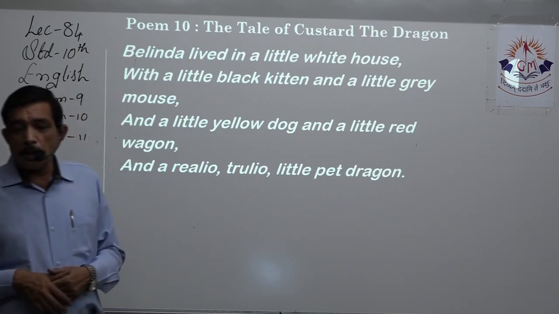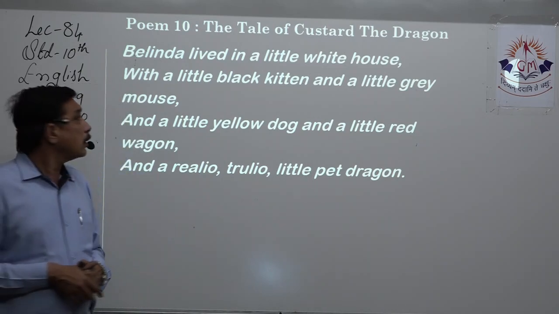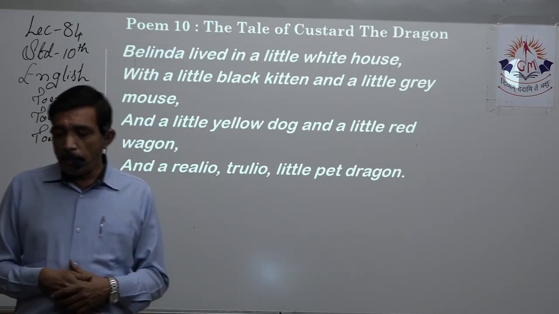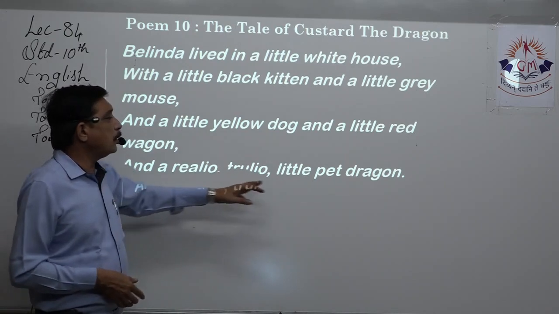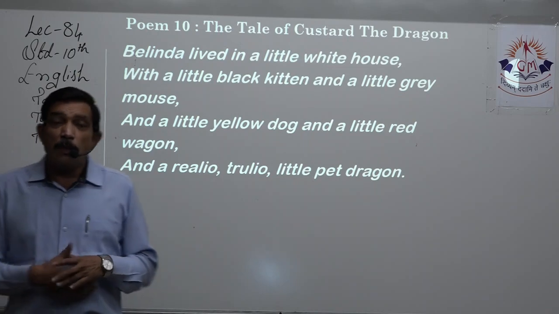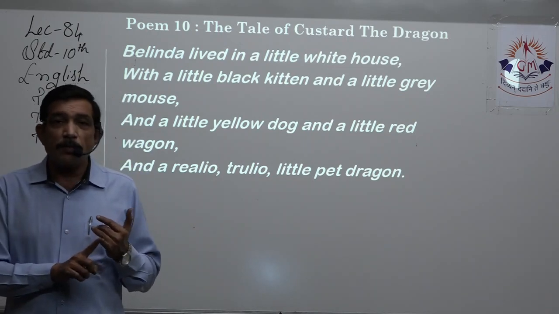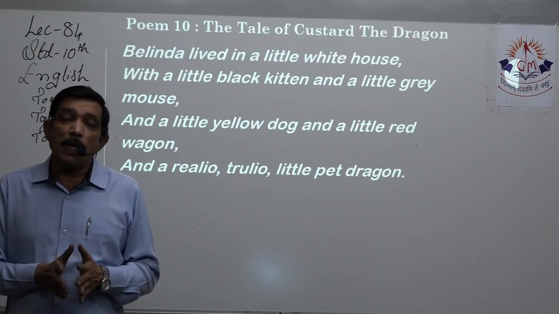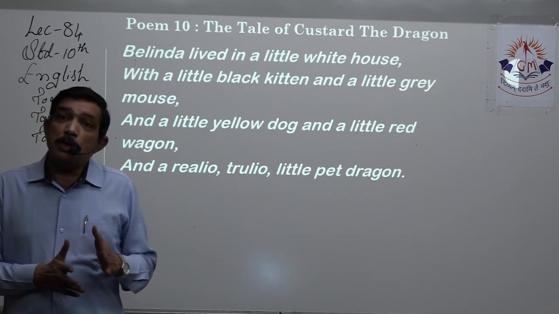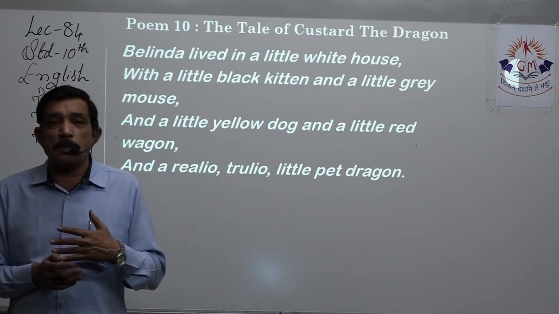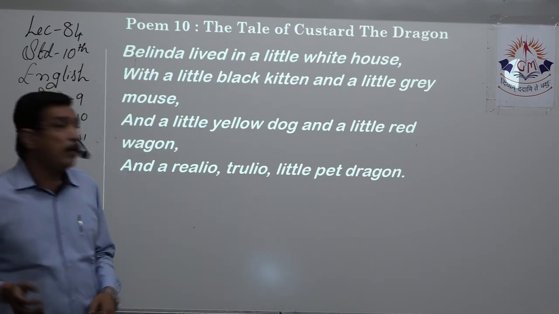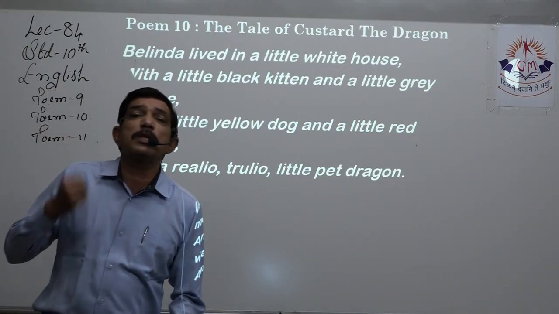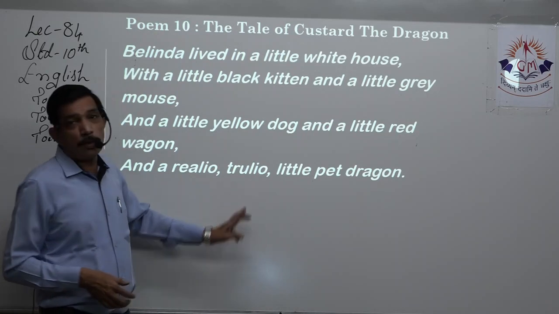So Belinda lived in the little white house with a little black kitten and a little gray mouse and a little yellow dog and a little red wagon and really, truly little pet dragon. Really, we know dragons are not there. Mouse, cat, dog, they are real animals in the real world, but dragons are not there. She here had a real dragon. So the poet is just trying to make rhyming over here. Really, truly, these are not original words, but to have some musical effect, he has made real and true.